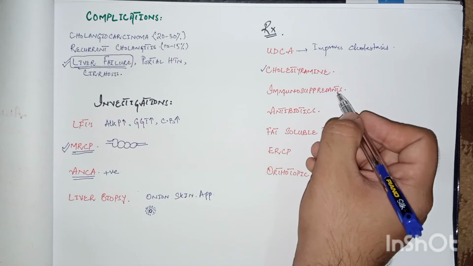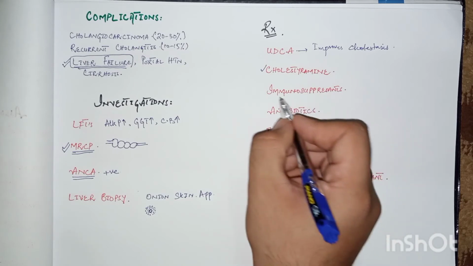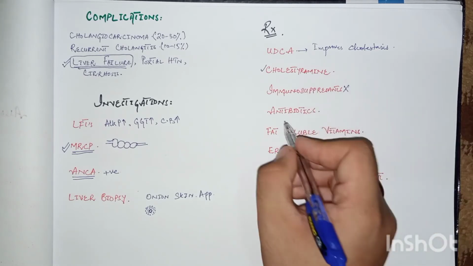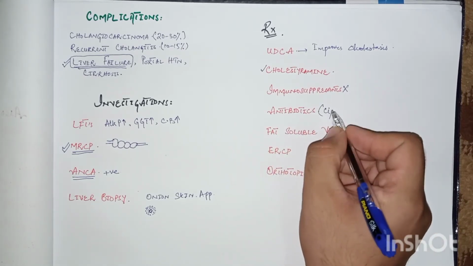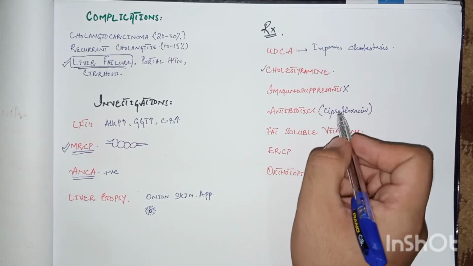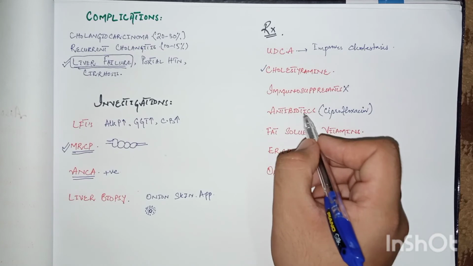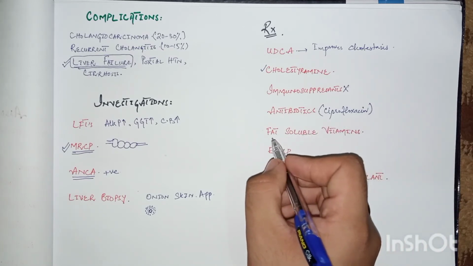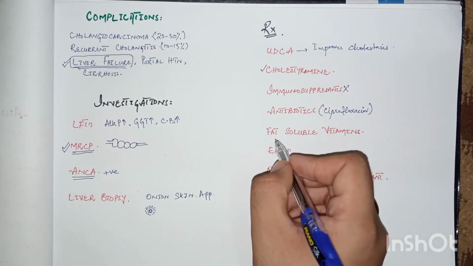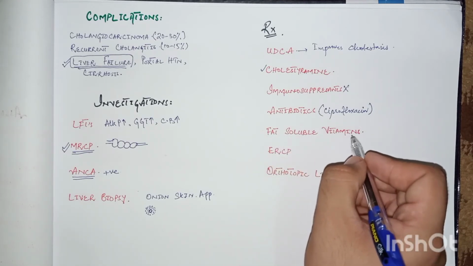And immunosuppressants like cyclosporin, glucocorticoids, and others have been used in various patients, but these drugs have very disappointing effects in these patients. Broad spectrum antibiotics like ciprofloxacin have been used in patients of recurrent cholangitis. If the patient develops recurrent cholangitis because of primary sclerosing cholangitis, then antibiotics should also be used. And also fat soluble vitamins like A, D, E, and K are stored in the liver, and in these patients these vitamin levels are very low.